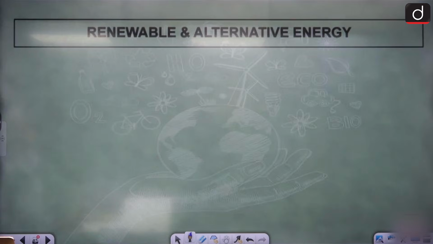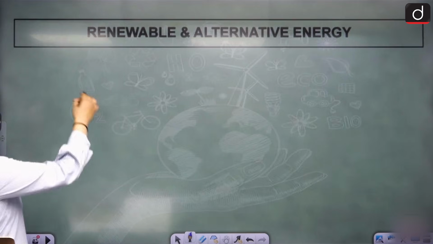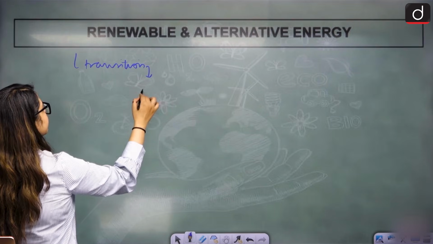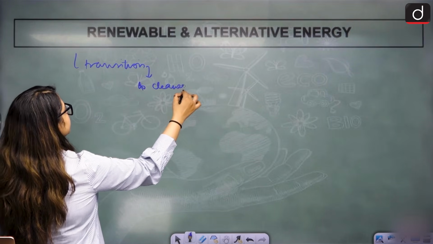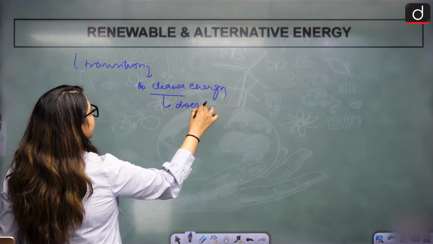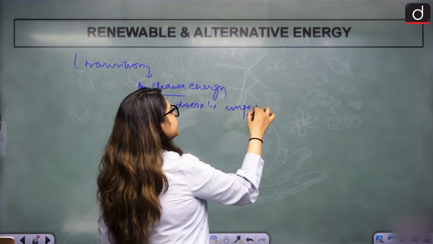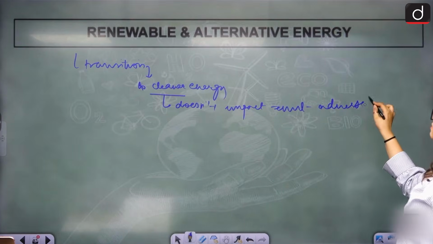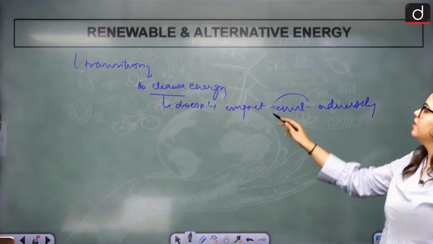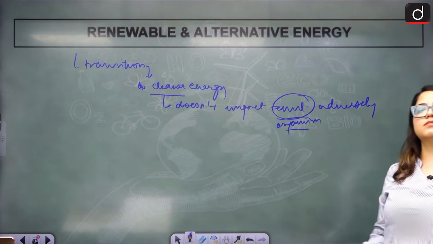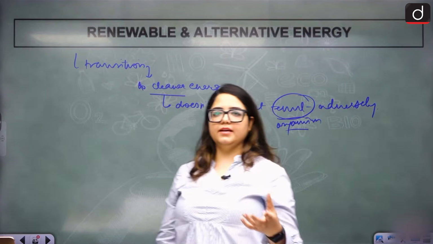In terms of renewable and alternative energy, this is the transition to cleaner energy. What is cleaner energy? Cleaner energy means energy that doesn't impact the environment adversely. Simple: environment or organisms are not impacted adversely. That is clean for us. So we are moving towards cleaner energy.